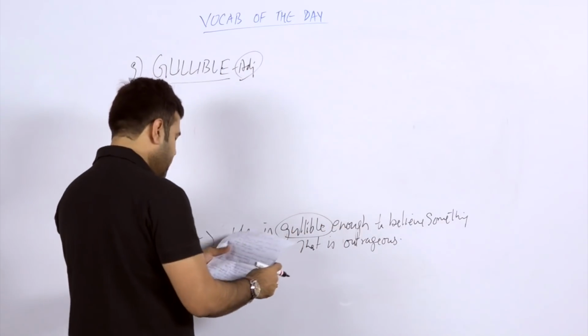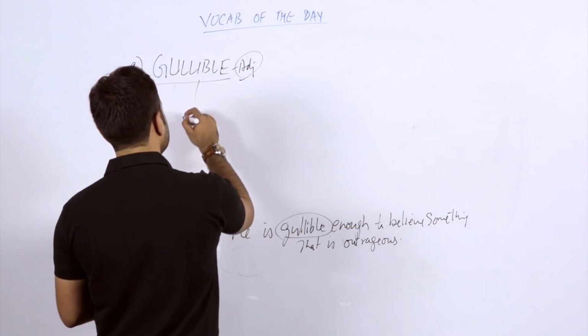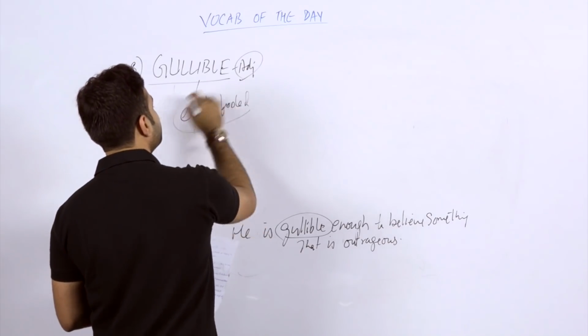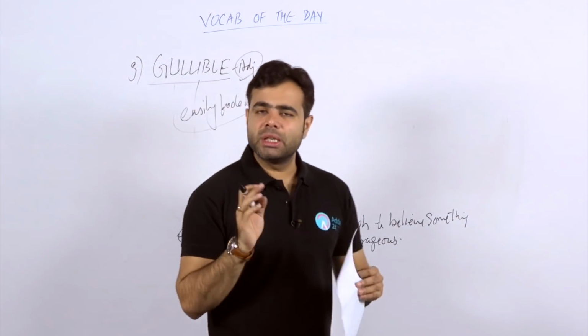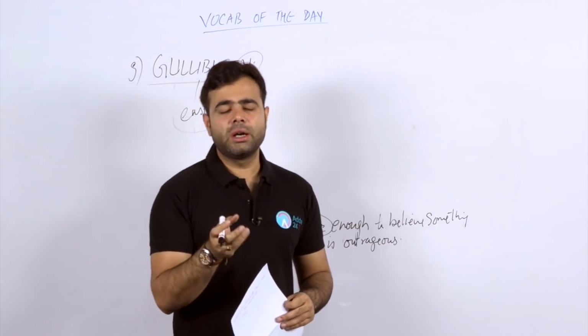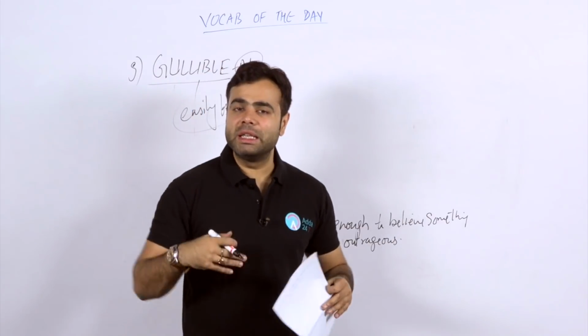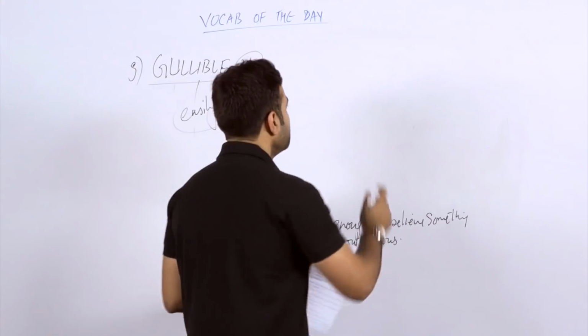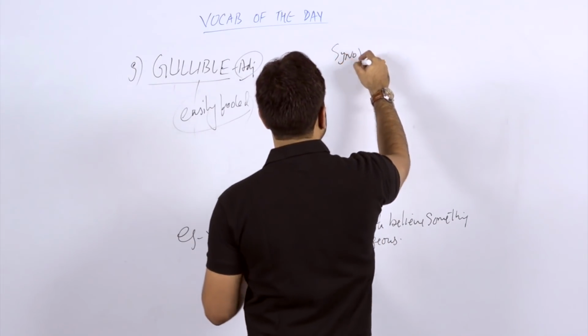So gullible exactly is someone who can be easily fooled. In simple sense, write the meaning of this word: gullible is a person who can be easily fooled. If around you there is a guy or your friend who can be very easily cheated or fooled, you can simply say to him that you are gullible enough. That way you can remember the word too.